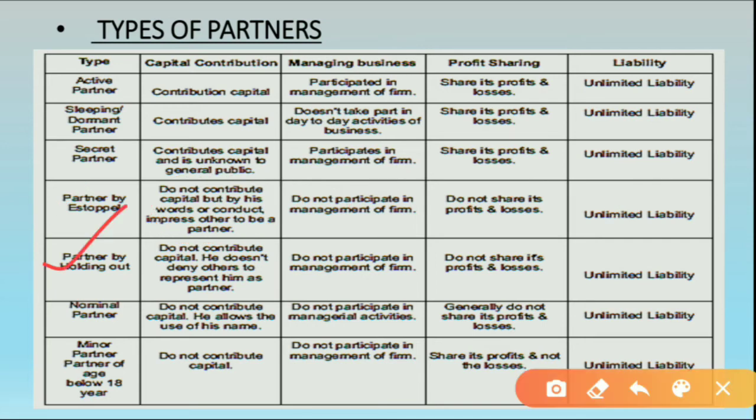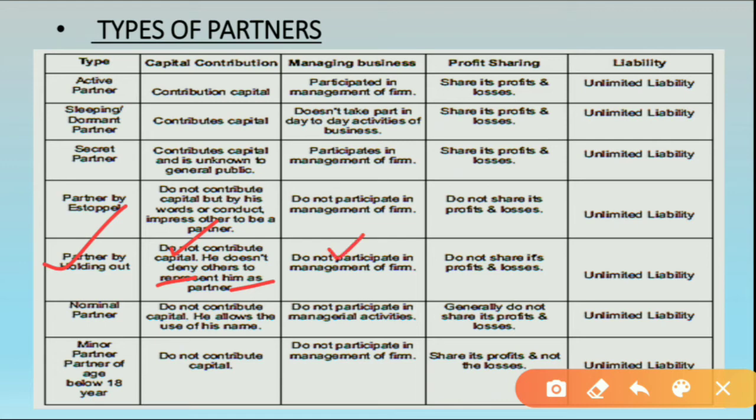The next is the partner by holding out. A partner by holding out does not contribute capital, and he does not deny others representing him as a partner. It means that they also do not contribute capital, they do not invest money in the business, but he does not deny the business organization representing him as a partner. The business organization can represent him as a partner, but he will not contribute any capital.